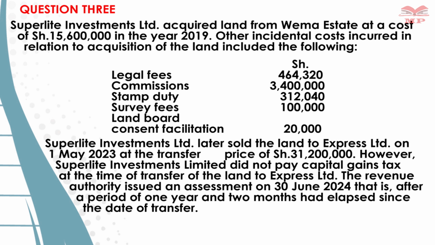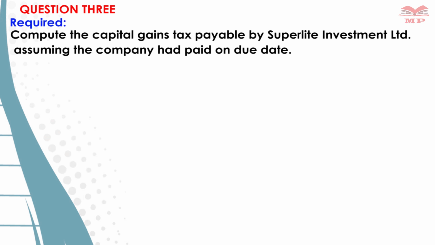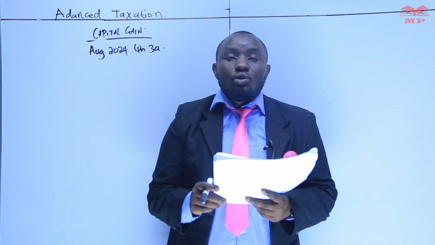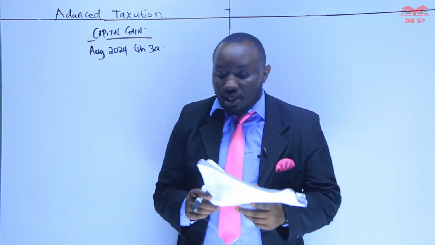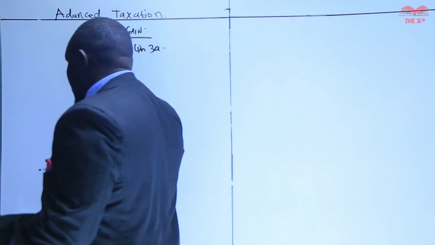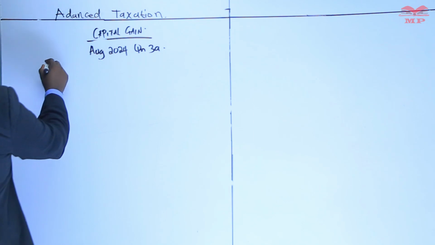So the first question: compute capital gain tax payable by Superlight Investment Limited, assuming that the company had paid on due date. Assuming that the company did its business well and there was nothing pending. So we'll start with capital gain.